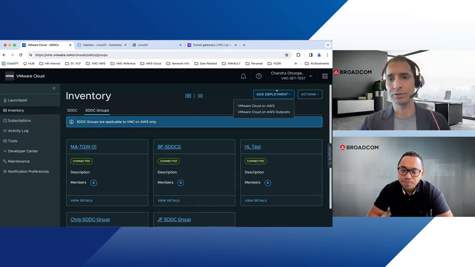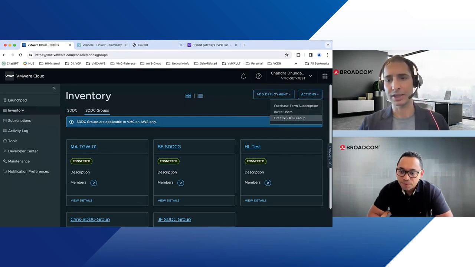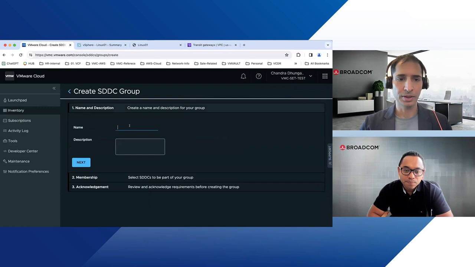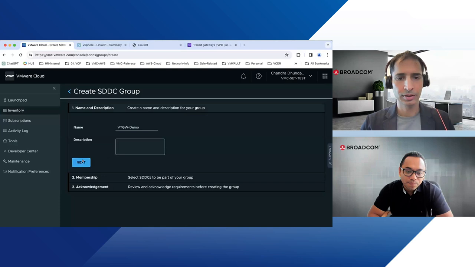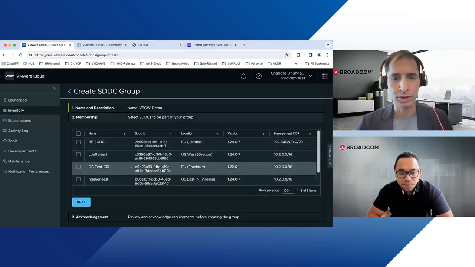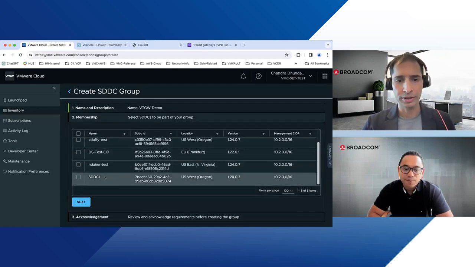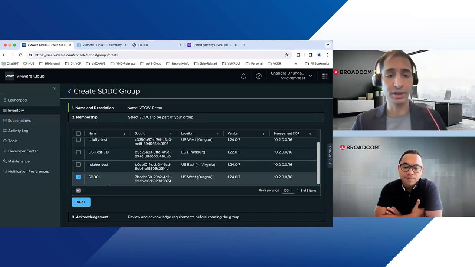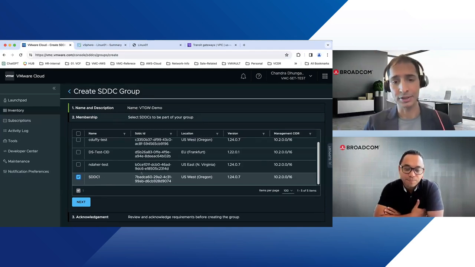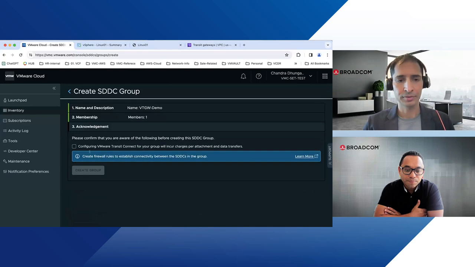Okay. So on the Actions side, I go to Actions and create the SDDC group. Once you create the SDDC group, it asks for the name. We supply the name, let's say VTGW demo, and then go to next. It shows all the SDDCs in this org. In our case, SDDC1. When we have multiple SDDCs, you can see multiple, but in the demo we're just attaching the single SDDC. Got it. Next, confirm it, and create the group.